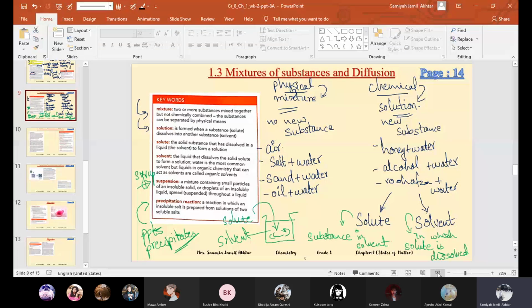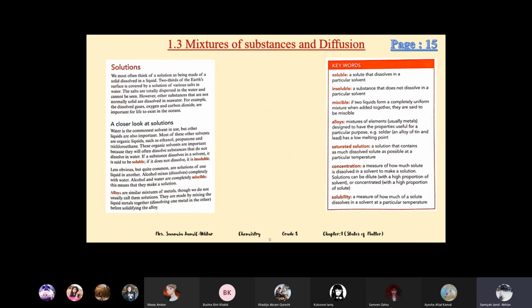Okay, so we discussed solute and solvent in the last class. Now there are some more definitions on page number 15 related to solutions. We know that a solution is a chemical change when we add two or more than two things in each other. Either they form a mixture or they form a solution, which we discussed before. And we will discuss solutions now.